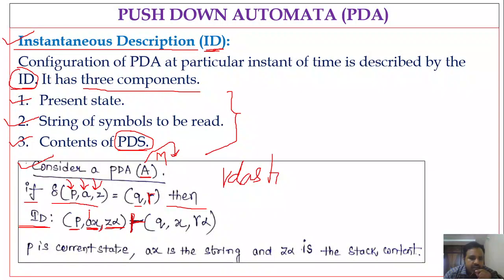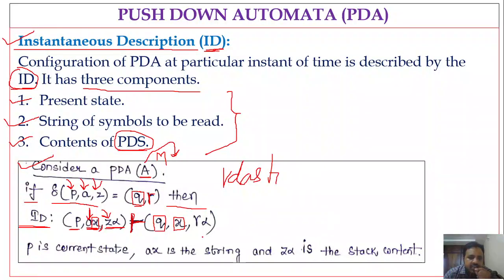We can read only one symbol at a time. So if you are in state P, on reading small a and the stack symbol Z, you go to state Q. You have to write that state here: Q. What is the remaining input that we have to process? That is X, so you write X here. That is the second component.